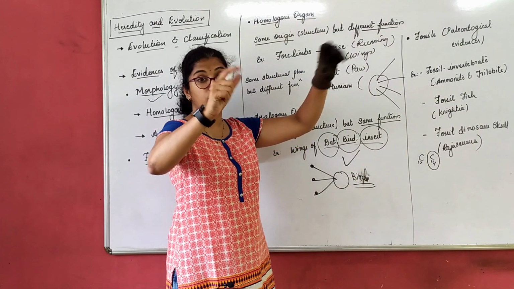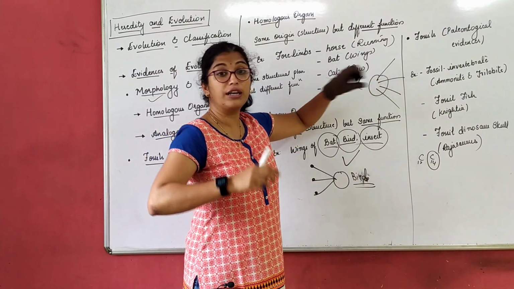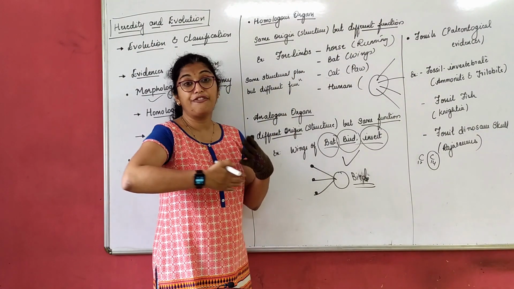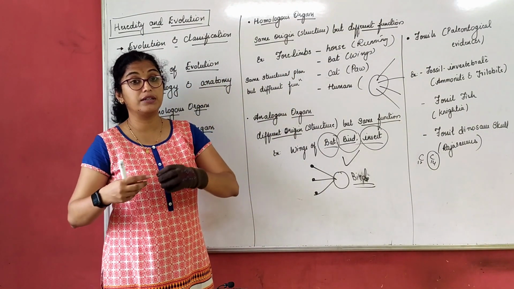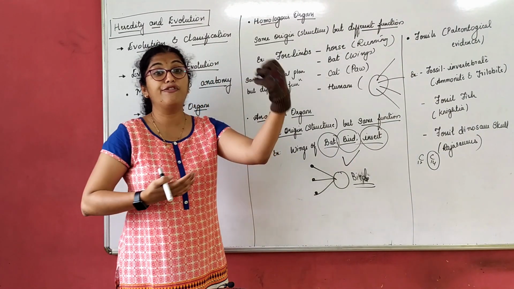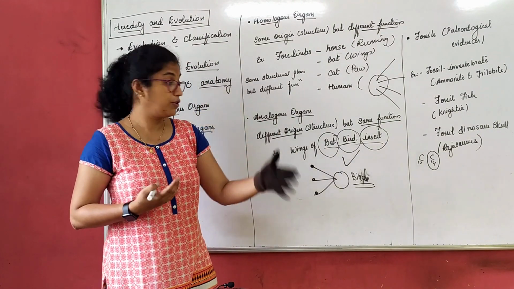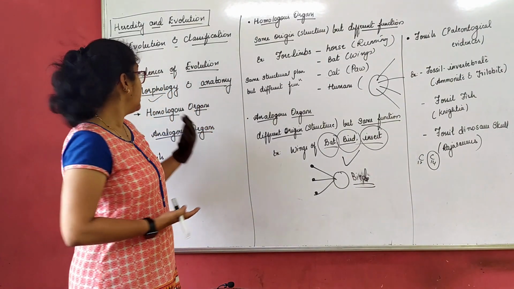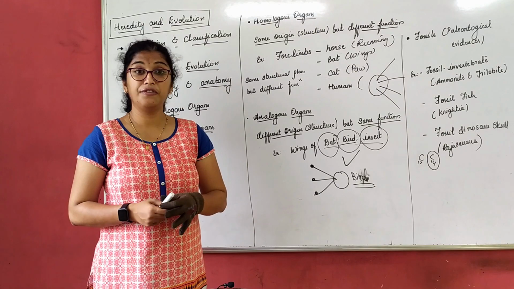Similarly, these are divergent. From one forelimb, there are so many other uses, whereas here the different wings of birds or insects or bats came together and finally evolved to be a better one, right? So this is about the morphological study of the evidences of evolution.